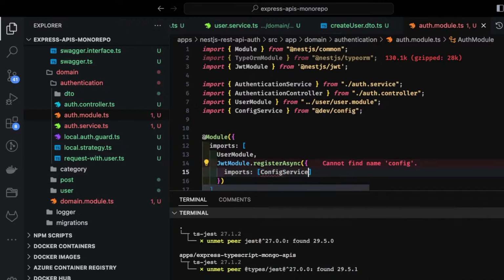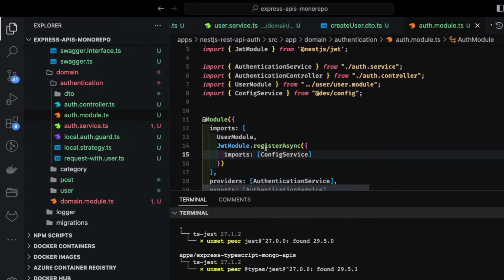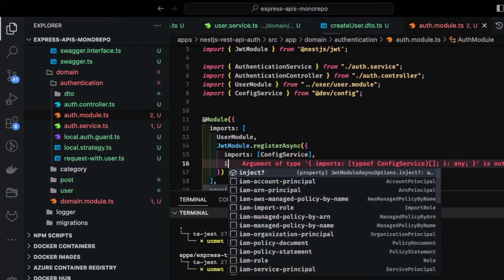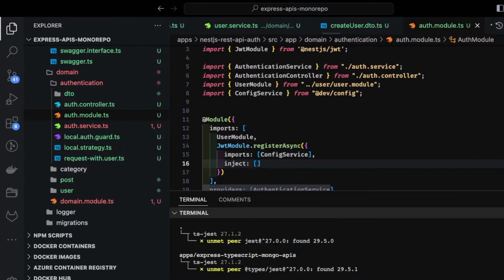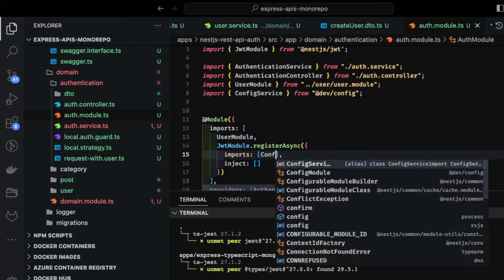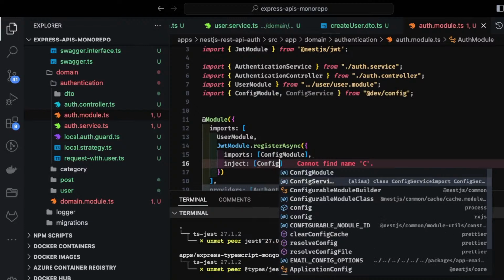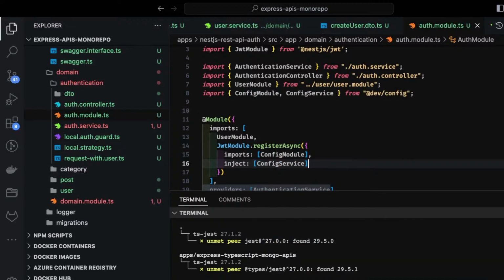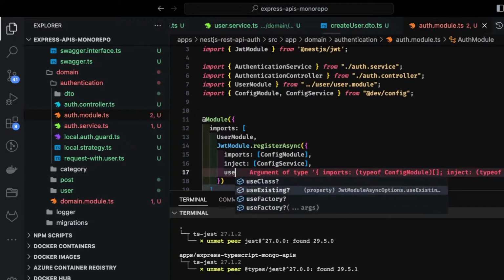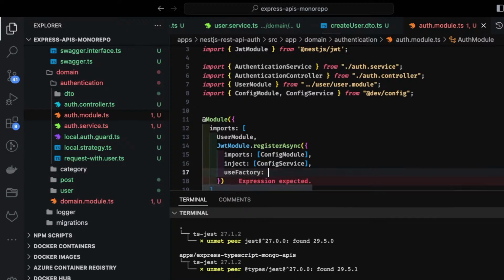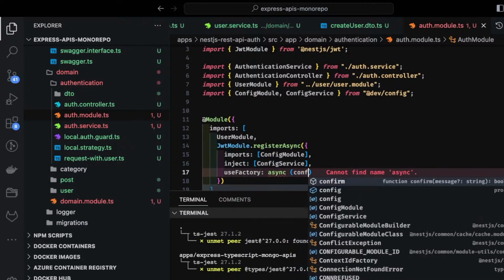This config service is coming from config module, and then what we are injecting is the config service. Import is the config module, and we are injecting config service, the part of config module, and then we are doing use factory, and this is a sync method, and what we are passing is config service.